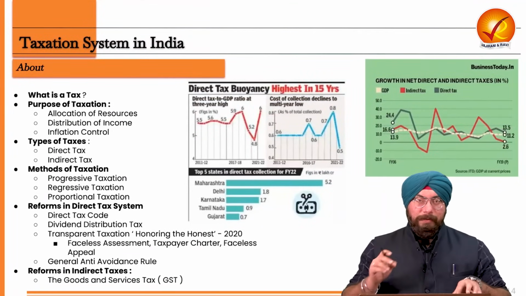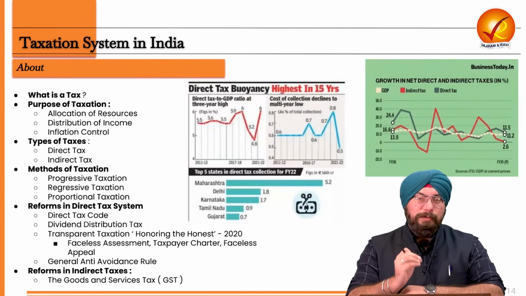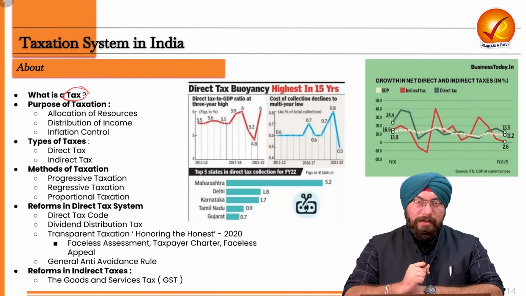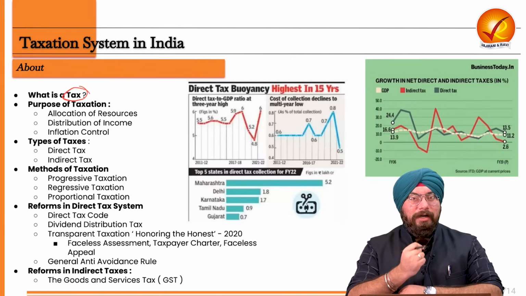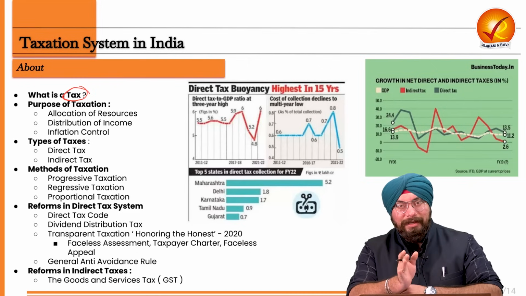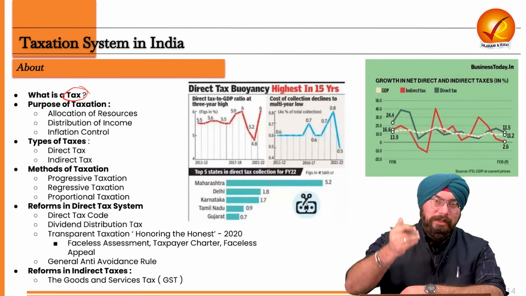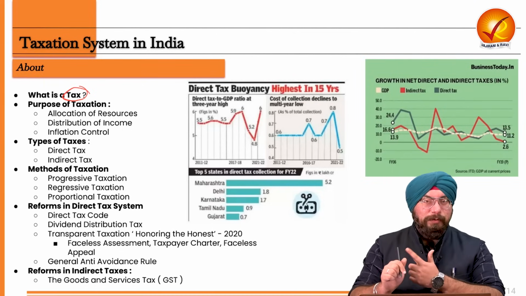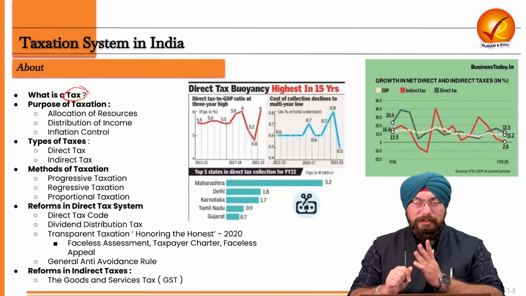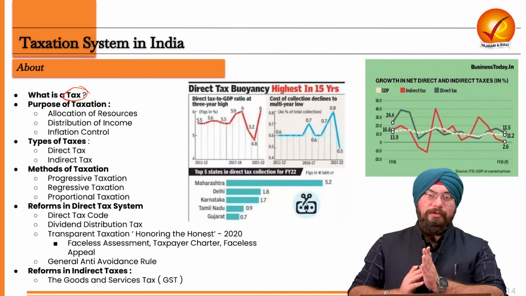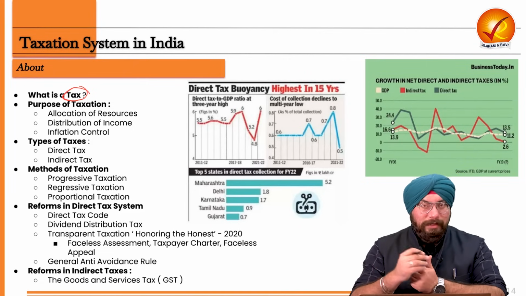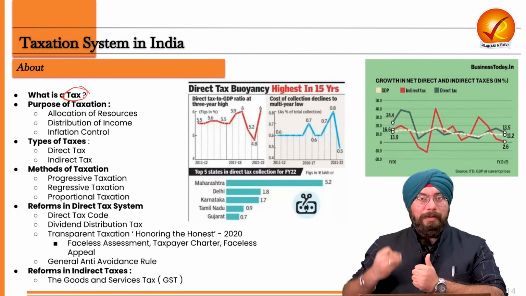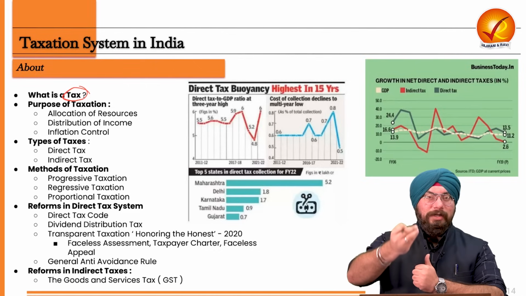Now, directly jumping on to the topic. Before understanding the taxation system of our country, we need to understand the meaning of the simple term: what is a tax. Tax is a kind of fee or levy which the people of a country have to pay to the government compulsorily. Because the government is providing certain services to the public, social services, welfare services, building roads, dams, bridges. In order to provide all those services, the government requires revenue. And from where will the government get the revenue? The government will impose a tax on the public. So, taxes are the compulsory payments made by the public to the government, right?